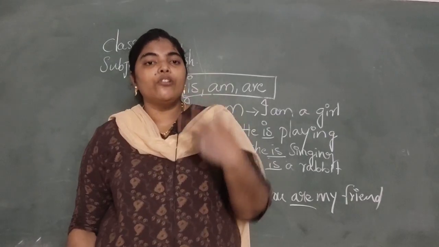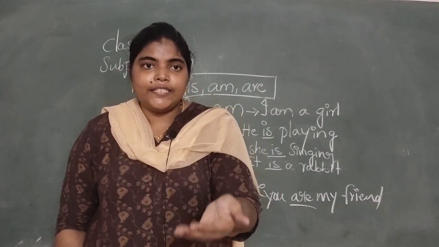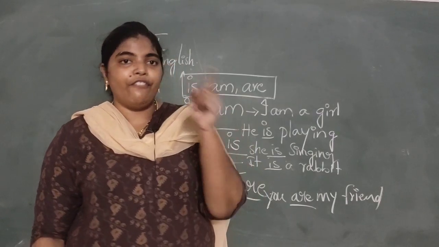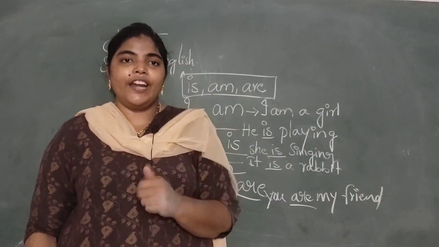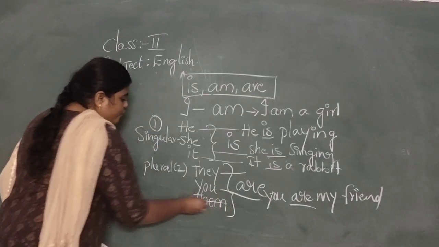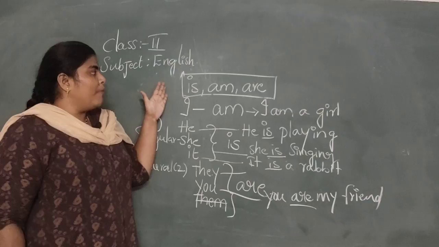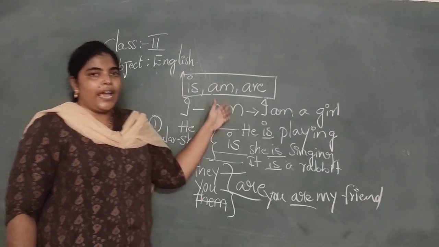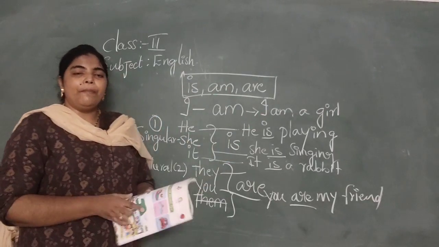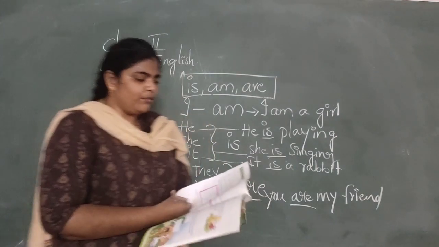Because we are talking about two persons. One person is talking about another person. That, hey, you are my friend. "You are my friend." So, we are using "are" here. So, I think you are clear about this concept of is, am, are. So, prepare for the objective test.